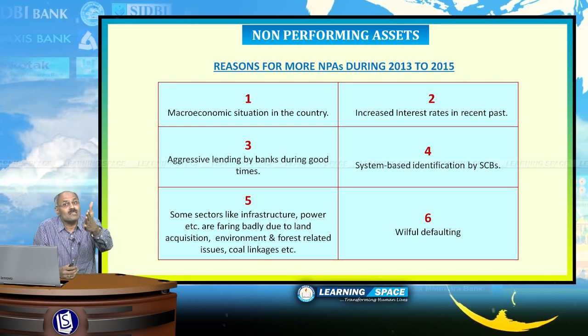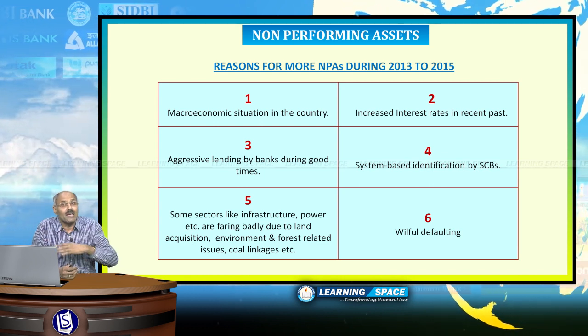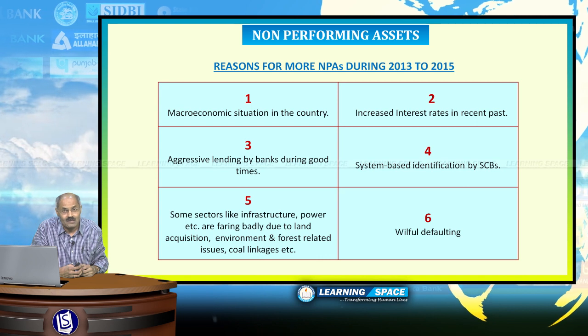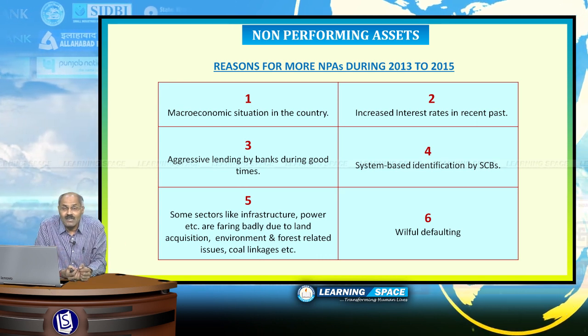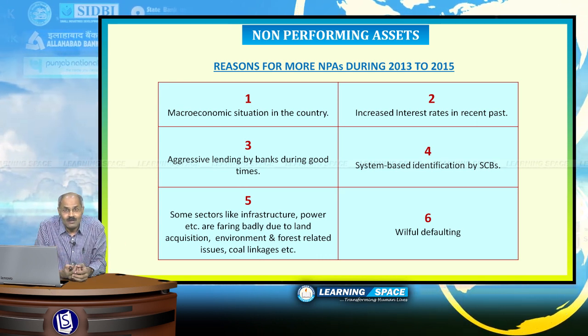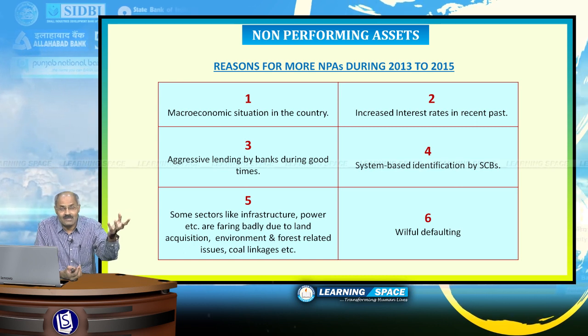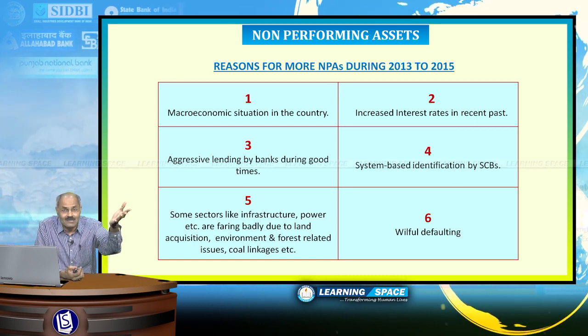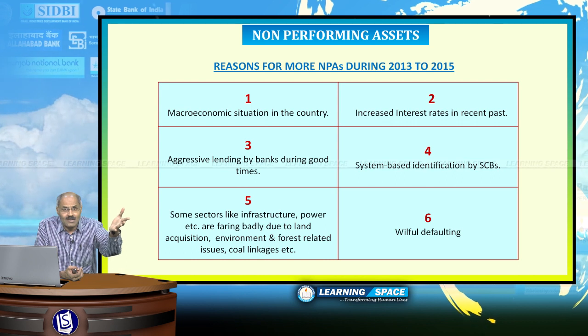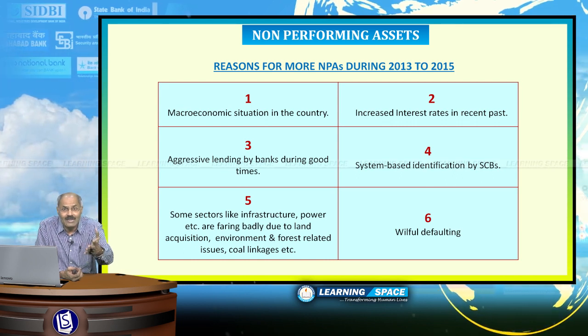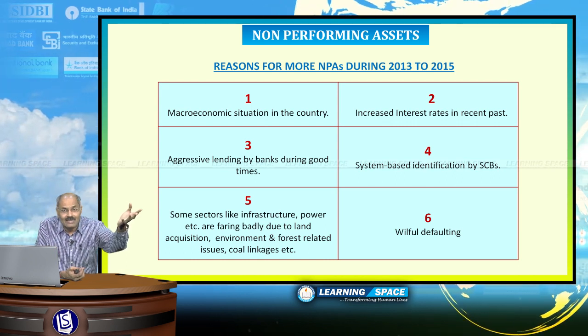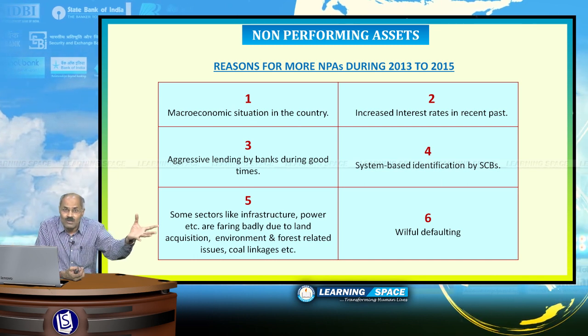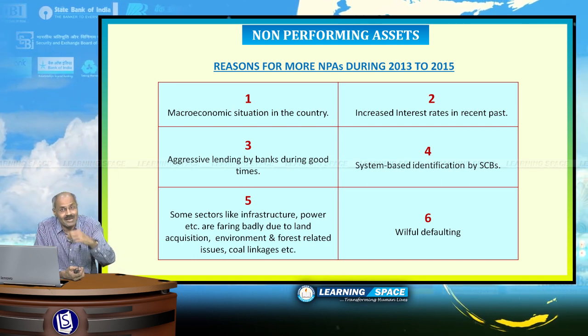Fourth one is system based identification by commercial banks. Nowadays, because of the advent of software, the system itself identifies once it crosses 90 days. So, there is nothing hidden; people cannot hide nowadays. Once it crosses 90 days, automatically it will fall into the category of non-performing assets.